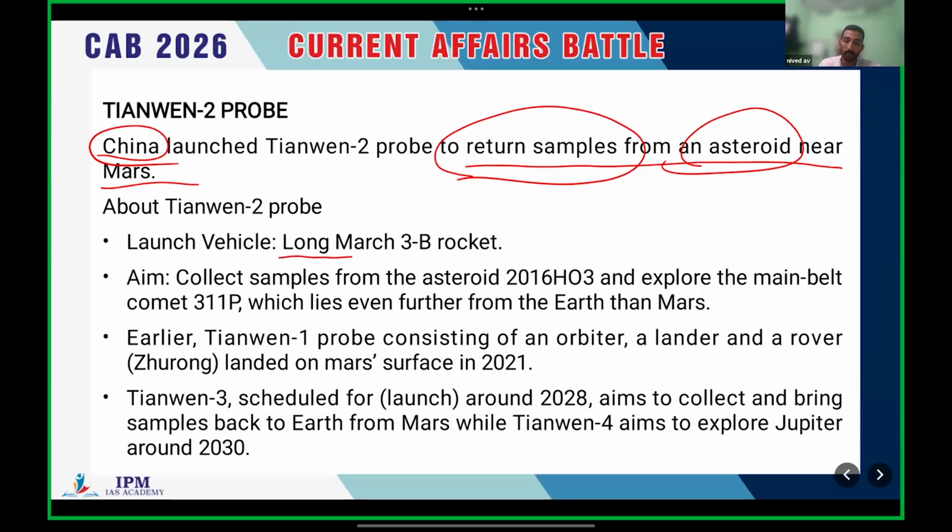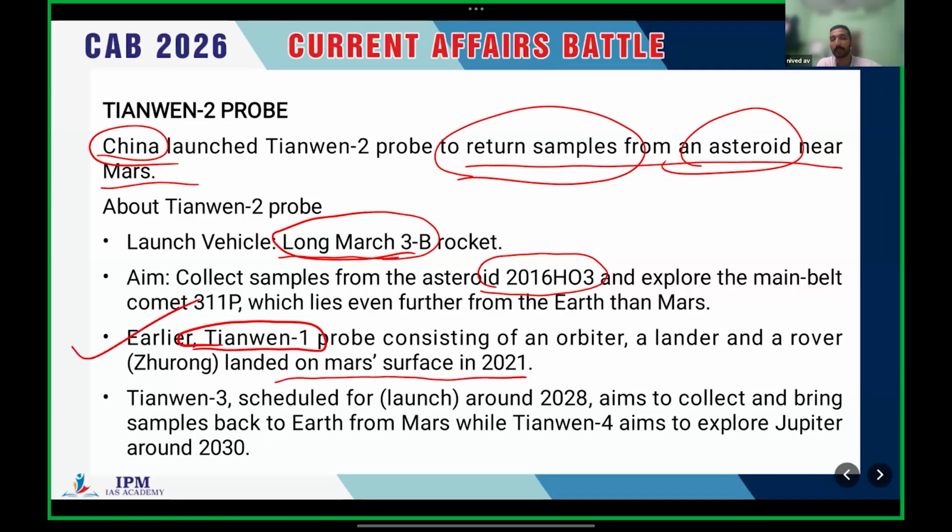They are using the Long March 3B rocket launch, and the asteroid name is 2016 HO3. It's not very important. They are planning to bring back samples from an asteroid. That's it. Earlier they sent the Tianwen-1 probe, which actually landed on the Mars surface in 2021. This information is very important.